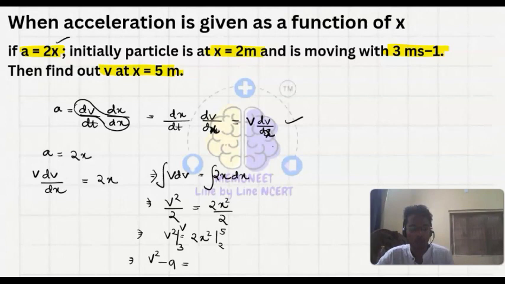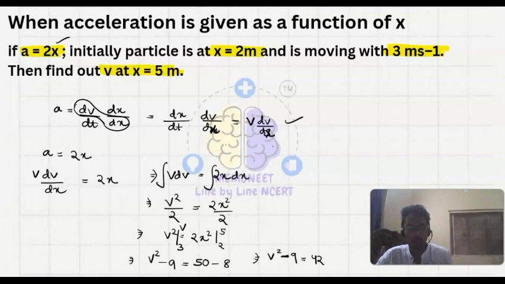Here x square is 25, so 2 into 25 is 50, minus 2x square with x equal to 2, so 4 into 2, it is 8. So v square minus 9 is equal to 42.